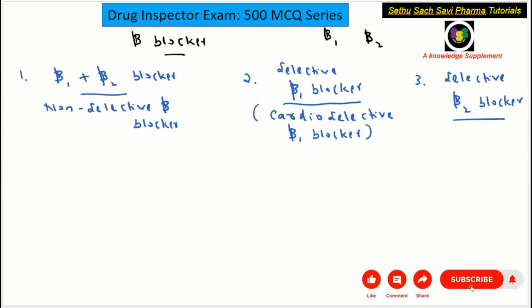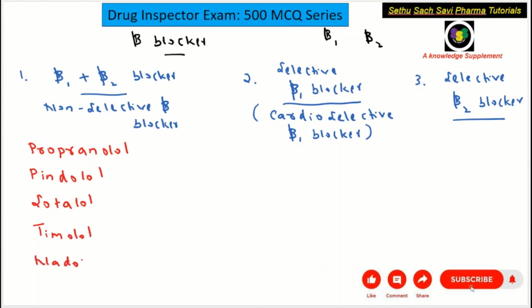Now coming to the non-selective beta blockers, you know the common drugs. Propranolol is a non-selective beta blocker. Pindolol, sotalol, timolol, and nadolol. So these are the important drugs which come under the non-selective beta blocker category.